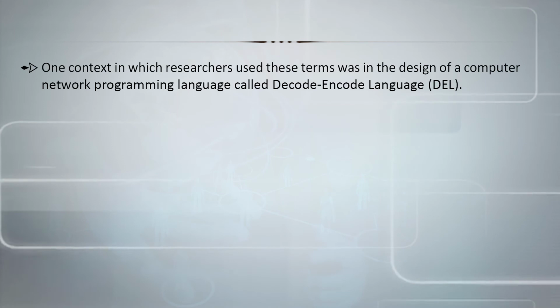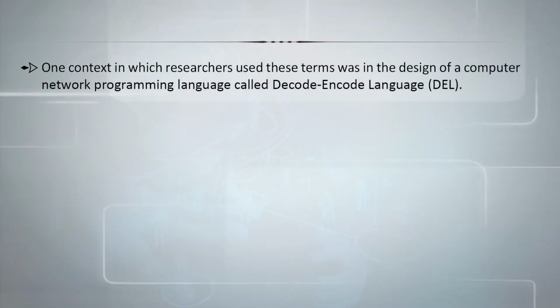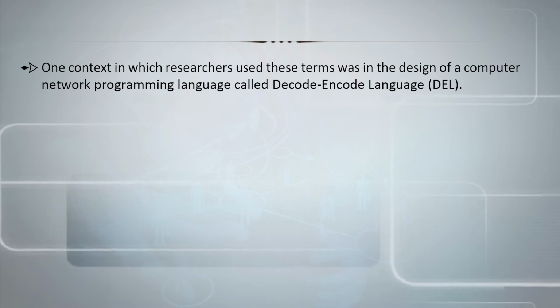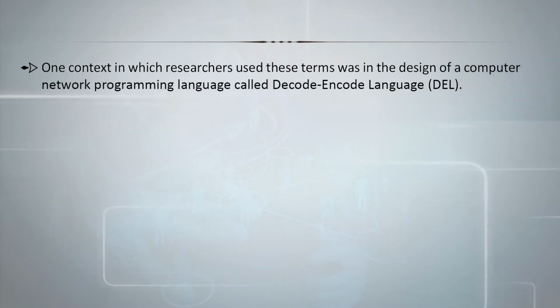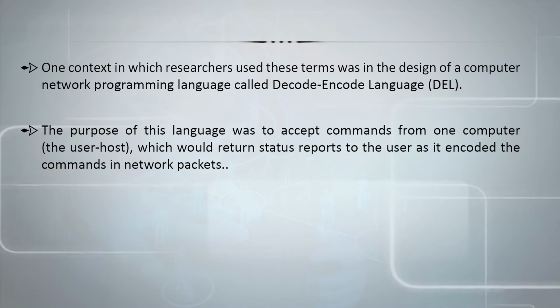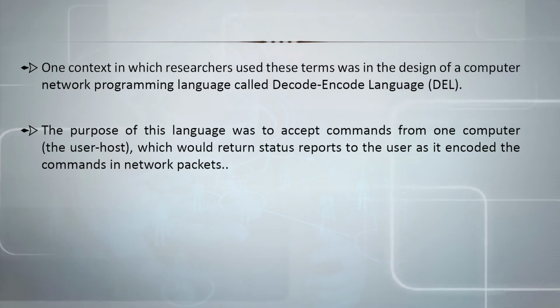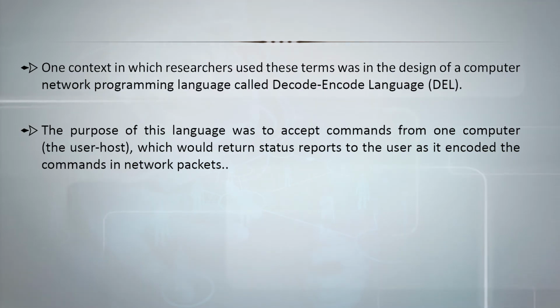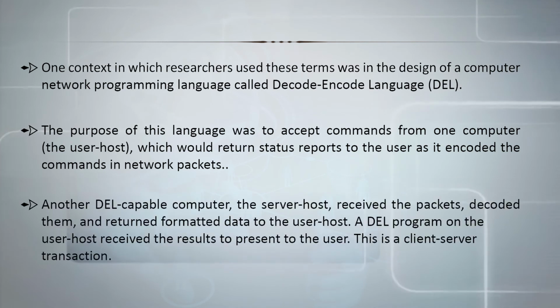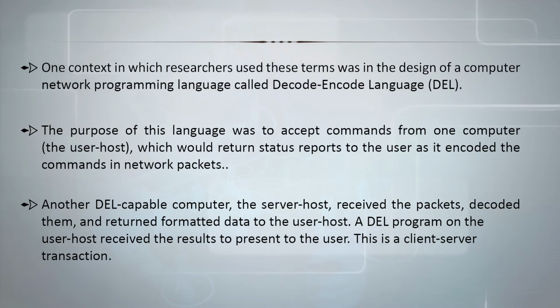One context in which researchers used these terms was in the design of a computer network programming language called Decode-Encode Language, in short DEL. The purpose of the language was to accept commands from one computer, that is the user host, which would return status reports to the user as it encoded the commands in network packets. Another DEL-capable computer, the server host, received the packets, decoded them and returned formatted data to the user host. A DEL program on the user host received the results to present to the user. This is a client-server transaction.